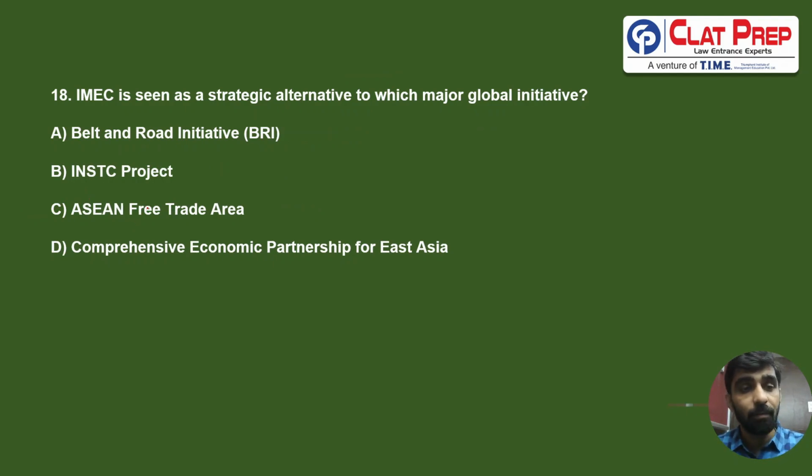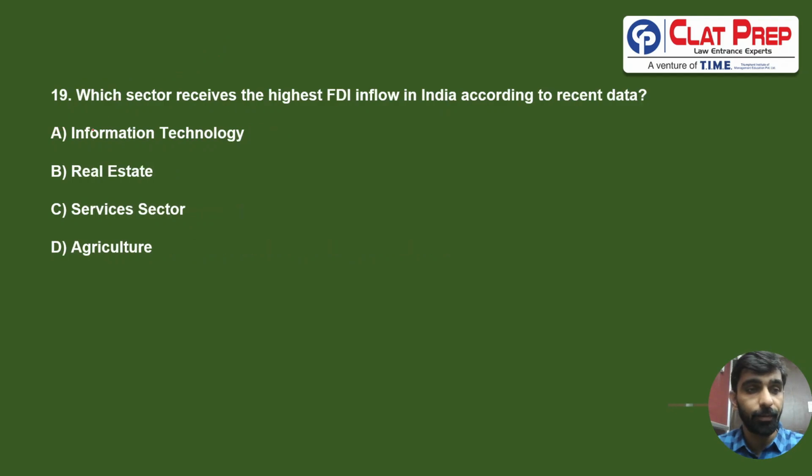Next question. IMEC is seen as a strategic alternative to which major global initiative? So IMEC, which is one of the initiative launched by India and it's also supported by US and other Western countries, is considered many a times as an alternative to the Belt and Road Initiative of China. So the correct answer for 18 is going to be A.